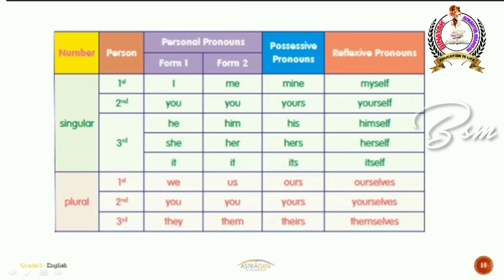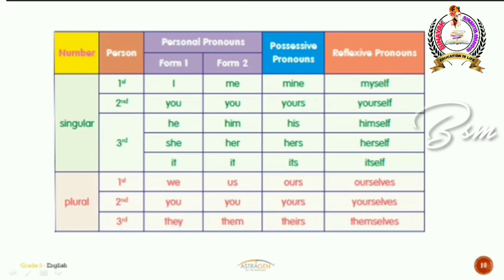And what about plural pronouns? Plural pronouns also change their form according to first, second and third persons. The first person form 1 will be we and the form 2 will be us. For the second person you say you, which will not change in both forms. And for the third person, the first form which we use is they and the second form is them. Okay. So that was about personal pronouns.